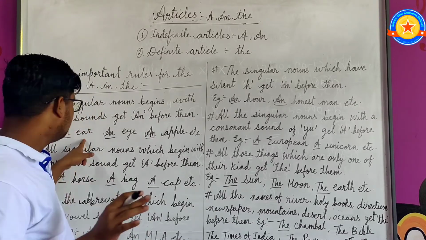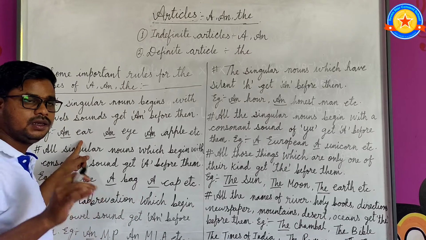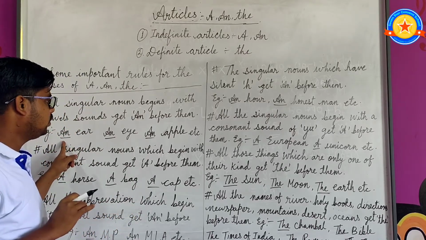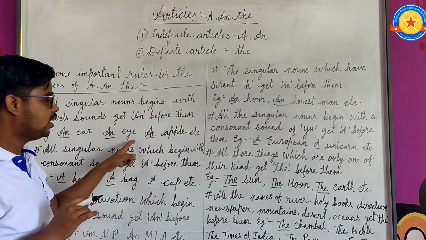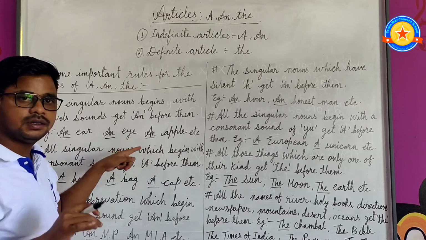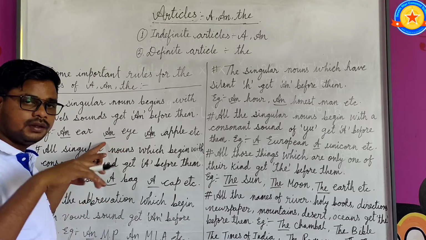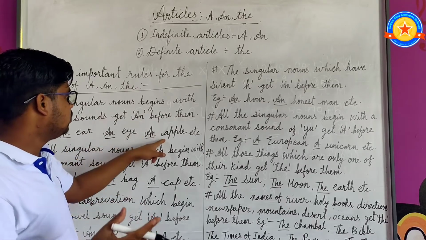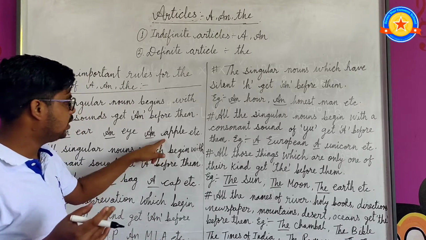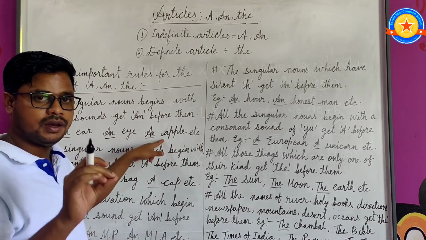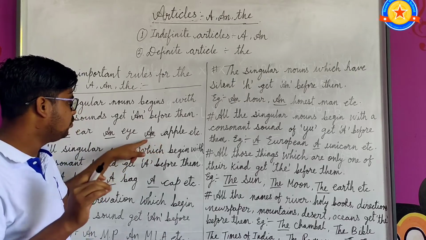The first letter of ear is e, and e is a vowel, so an will come here. Eye, E-Y-E: the first letter is e, a vowel, so an will come here. Apple, A-P-P-L-E: the first letter is also a vowel, a, so an will come here.